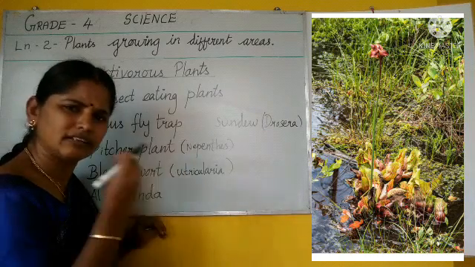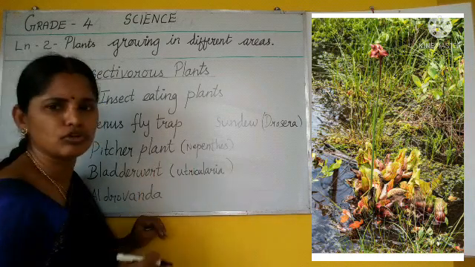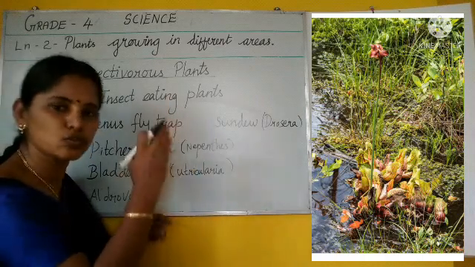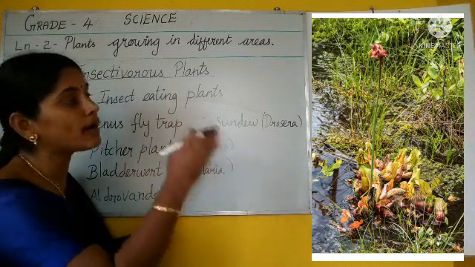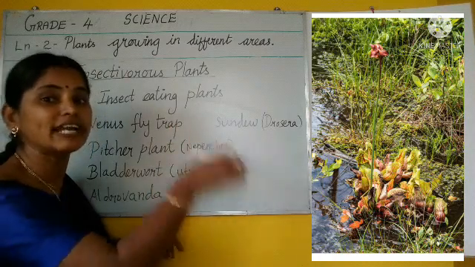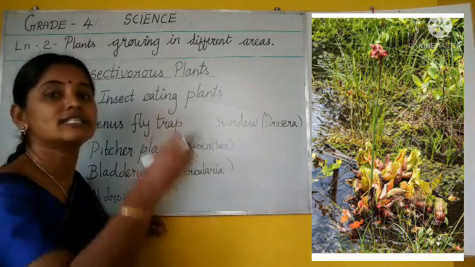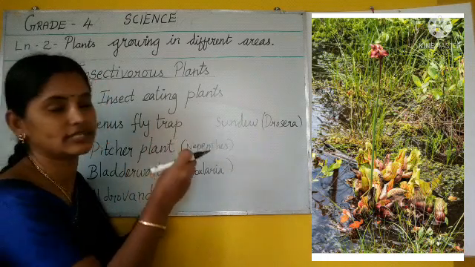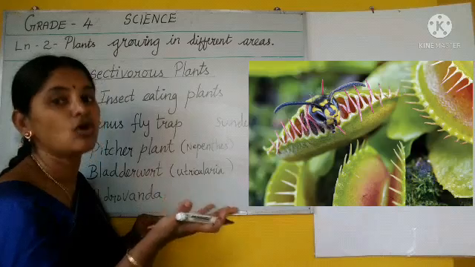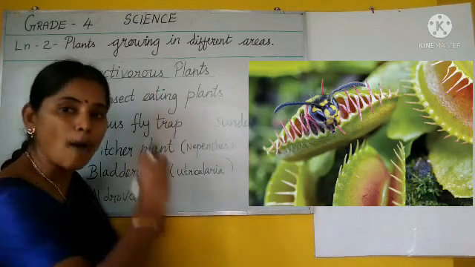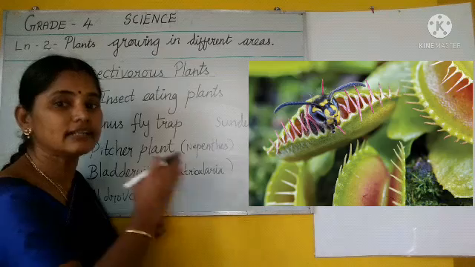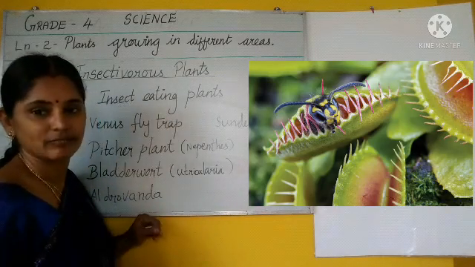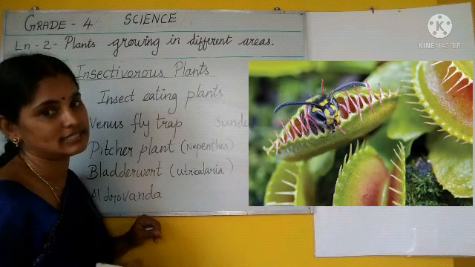See, why are these plants taking insects? Why can't they do photosynthesis? Yes, it can do photosynthesis and prepare its own food. But the food prepared by this plant is not enough for the plant. Some nutrients are missing. To compensate for that, these plants are eating insects.